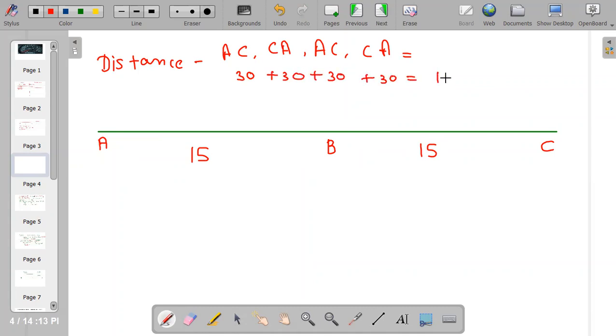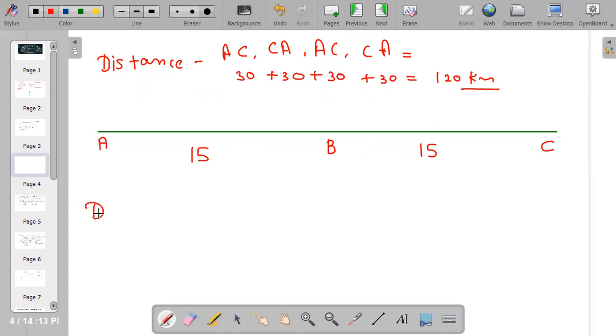The total value is 120 kilometer. You can see that I am adding everything. I am not subtracting or removing anything. So here everything is going in plus.